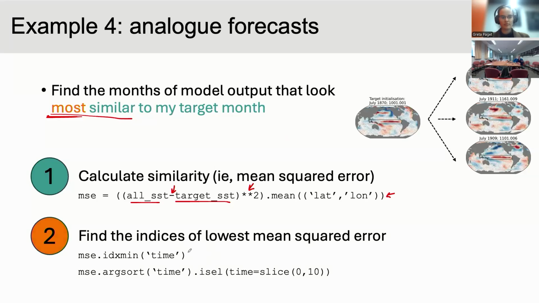And then you can just sort them, or you can find the index which has the lowest error, so that's the most similar, or you can sort them and grab the first few off the end. But even this really complicated concept of we want to find months that look like this other thing, try and make them match up, can be broken down into just, okay, how similar are they? Now we have a single number, which is the smallest of those numbers. That's my answer.